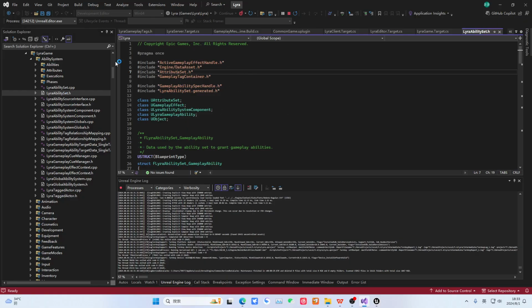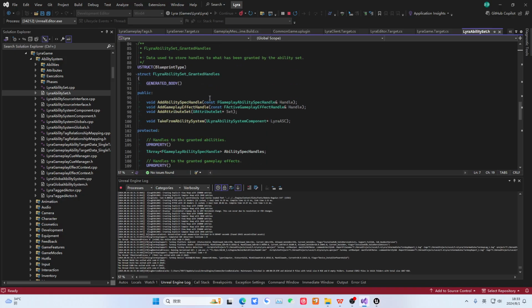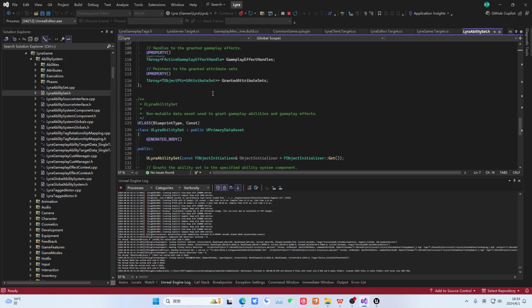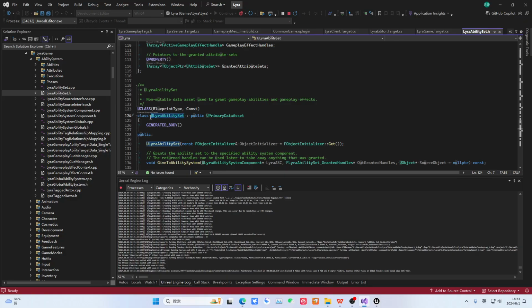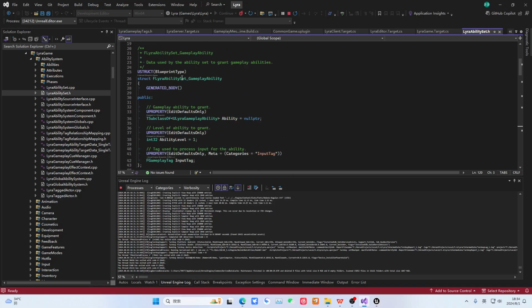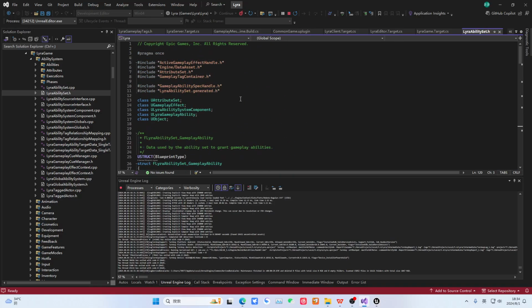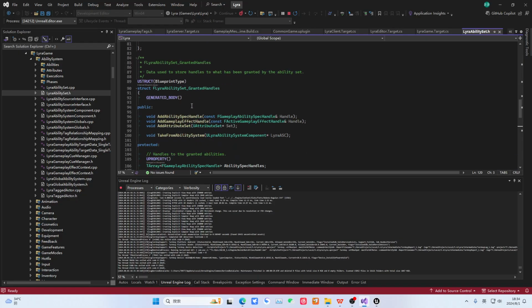Then our usual naming convention. Generally, the file name of a class mainly describes this class. You need to note that your class name has this prefix, but your file name does not have the prefix. The generated part here also does not have the prefix. This is a naming convention. If you don't follow this naming convention, it will cause compilation to fail, because we've explained that our UHT recognizes this prefix. Okay, this is a struct.